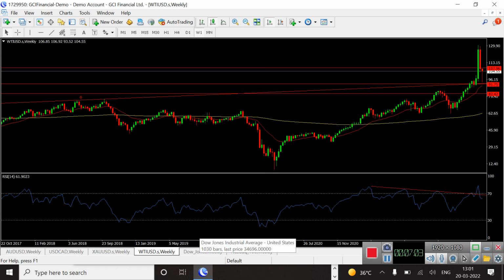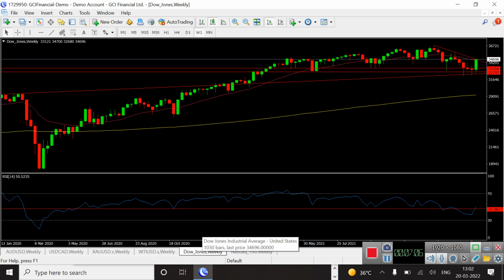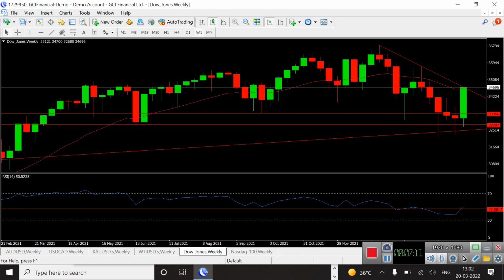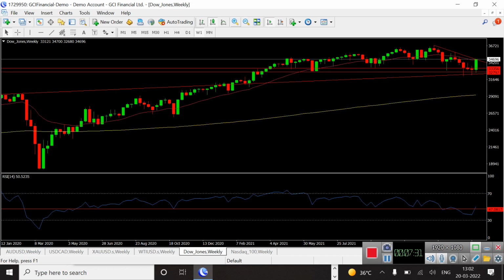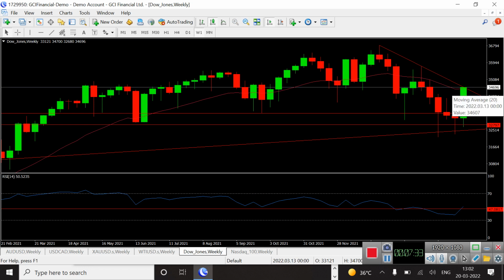Now I'm coming to the world indices, starting with Dow Jones. If you see the Dow Jones chart, a very good candle has been formed this week. The range between Dow Jones high and low is 32,680 to 34,700, almost around 2000 points, and it has successfully closed above the 20 EMA, which shows a more positive sign for the coming week. But it has taken support of a small upper trend line.